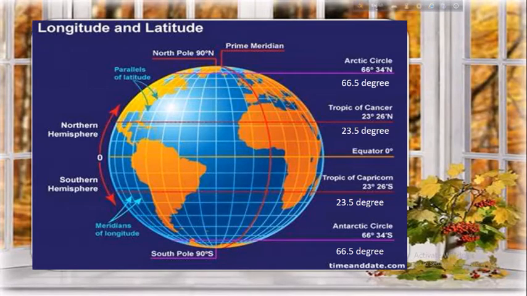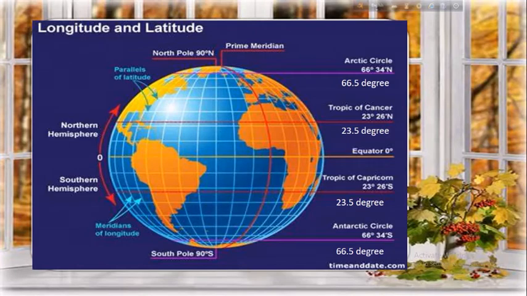And these latitudes are also the complete circles surrounding the earth from west to east. And now we will know about the prime meridian. In order to know the position of a place from the latitudes, there are many imaginary lines drawn. These join the two poles and extend from the north to south.